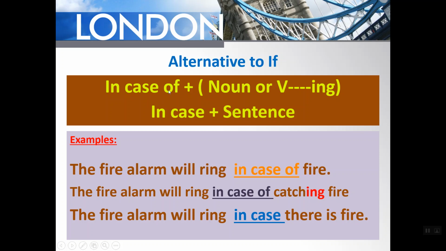So what's the difference, teacher? In case of should be followed by a noun or a verb plus ing. In case, without of, should be followed by a sentence. So let's have these examples. The fire alarm will ring in case of fire. يبقى هنا ده جه معاها مين؟ Noun. So the fire alarm will ring in case of catching fire.